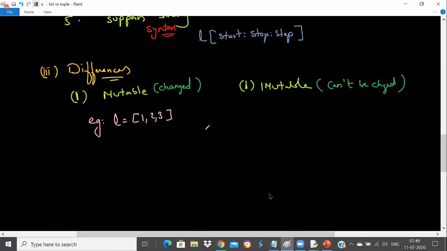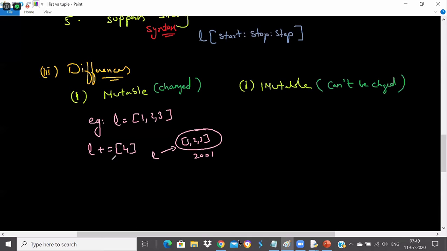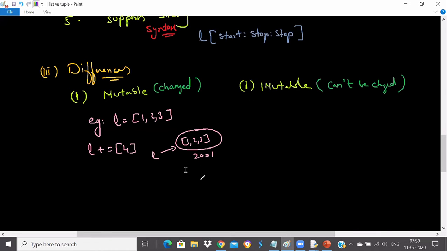We know that an object gets created here with elements 1, 2, 3, and L will be pointing to it, so say the L address is 2001. Tell me what happens when I say L += 4. I'm concatenating to the list now. Will the 4 be added in the same list, or will another list be created?